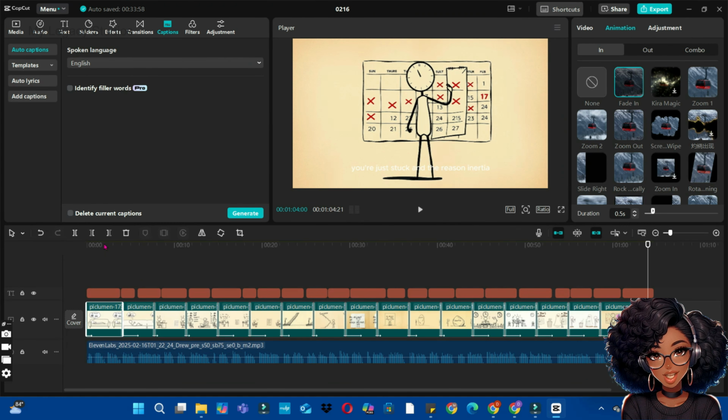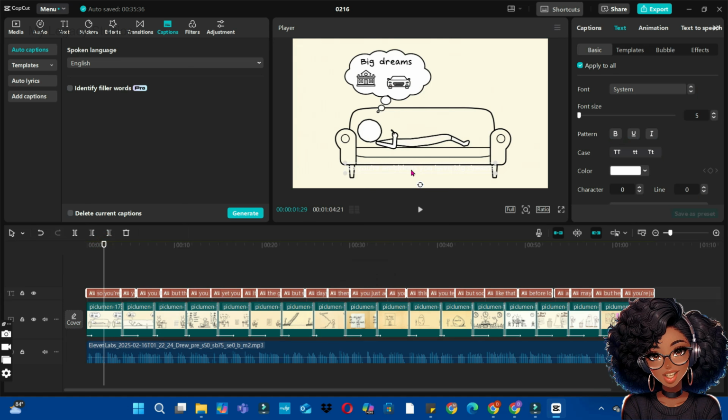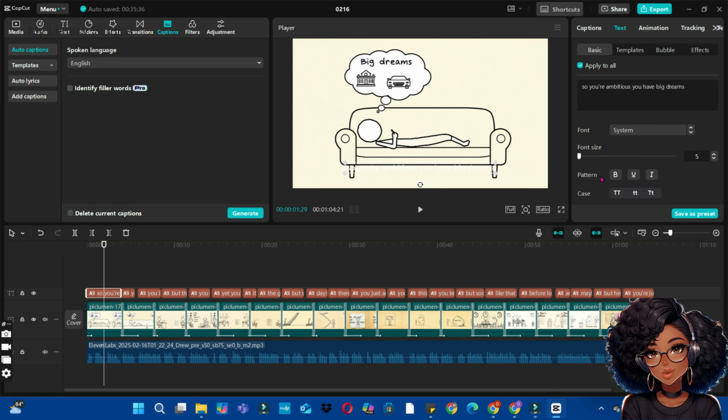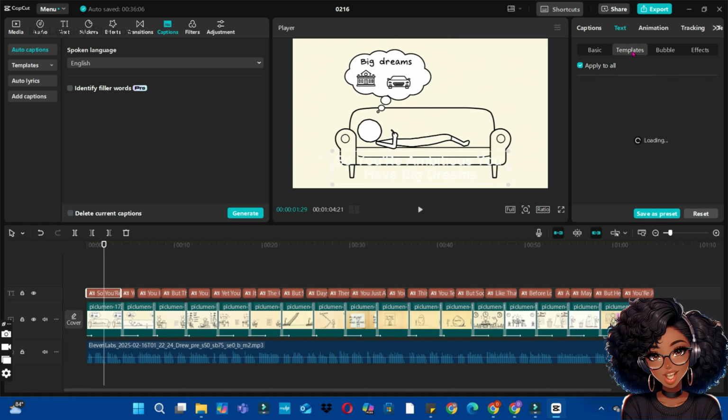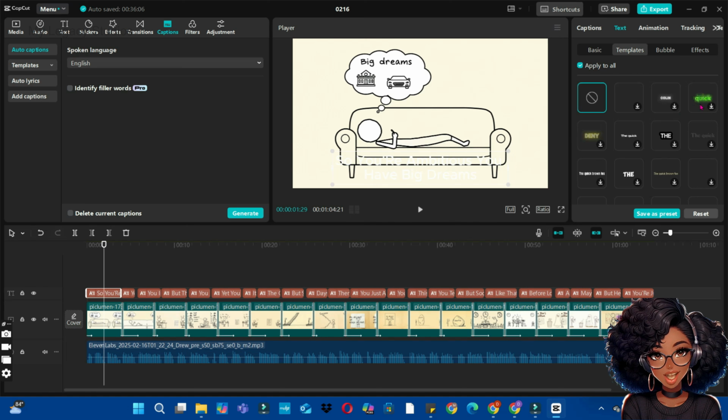Now that we have our captions ready, the next thing we are going to do is to format the text on the screen by tapping on one of the texts. Then bring your cursor here and choose a reasonable font size to use. So we're going to go with 9 for now, and come to the pattern and choose bold to make sure your text is bold enough on the screen. Now move to the case and click on title case and use that. And click on the template button to choose one of the templates to use for the video. Most of the videos that I see use a template like this.